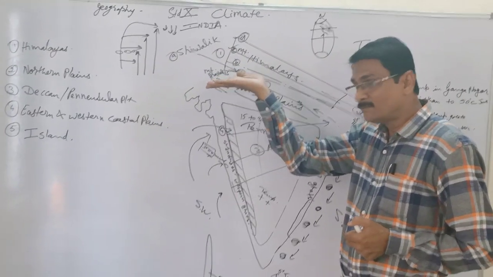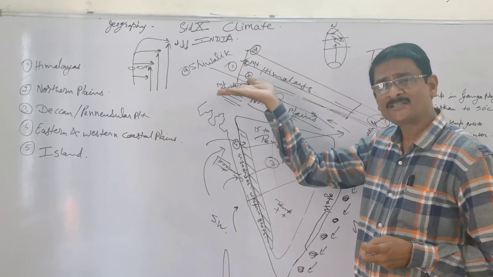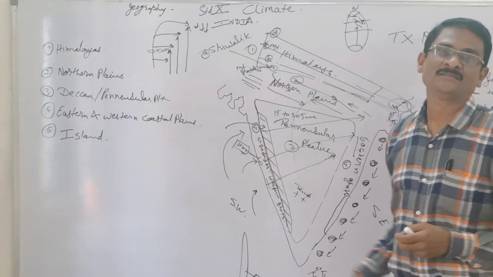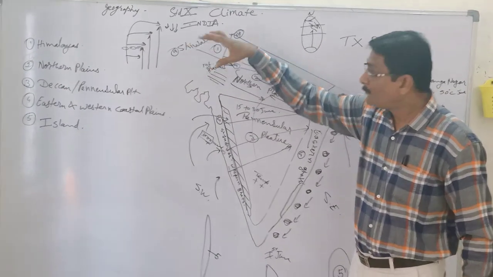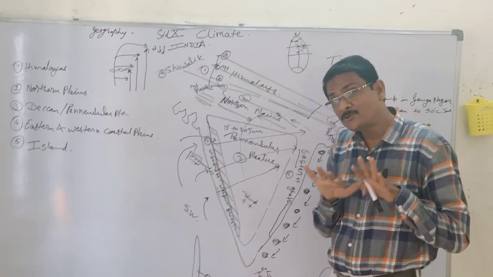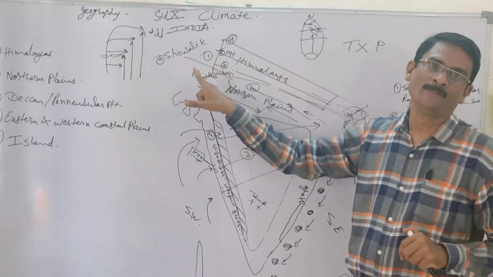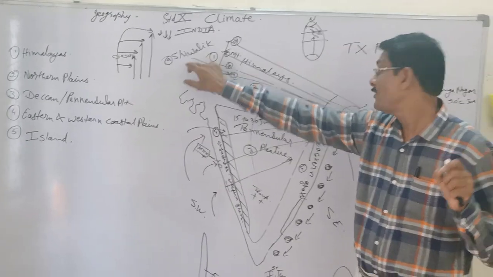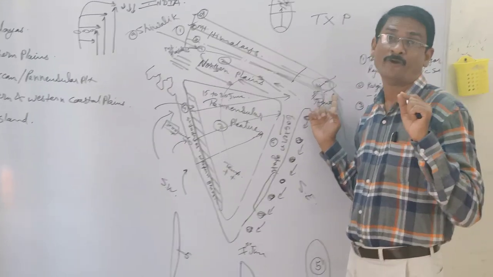The clouds that are moving in this direction slowly move upward, and then they are pushed towards Pakistan. So this region receives the least amount of rainfall. And because of that, though it is too close to the Himalaya, temperature drops down, but rain is not made available. Here is the area which receives the least amount of rain in India, whereas this is the area which receives the highest, the wettest place in the world.